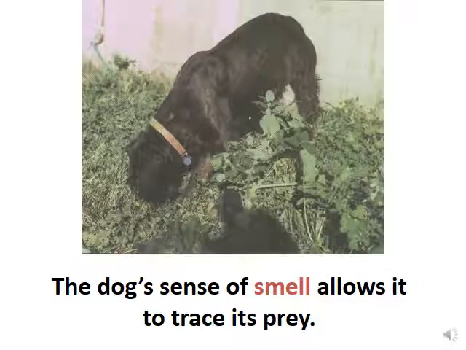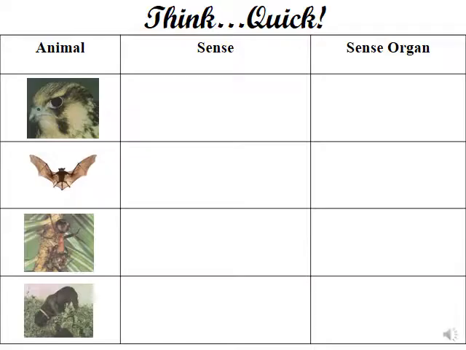The dog's sense of smell allows it to trace the prey. So it uses smelling to trace the prey, to move after the prey, and to hunt it and eat it. So in this table, we have to fill it using the sense and the sense organ.